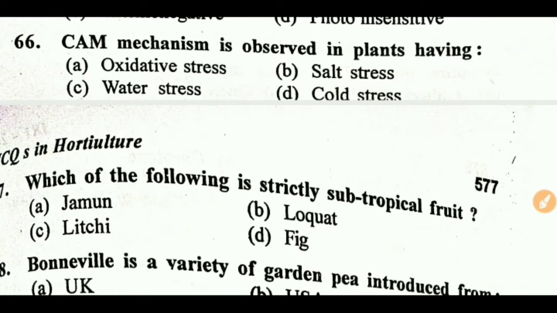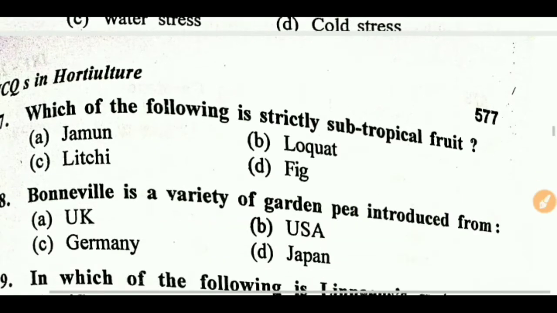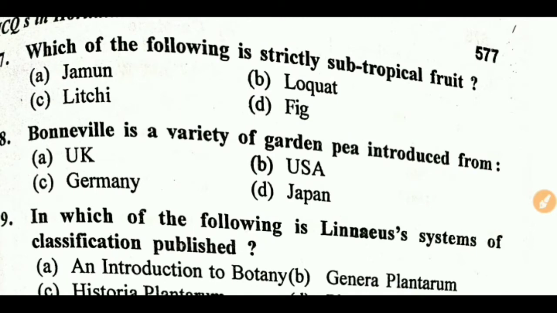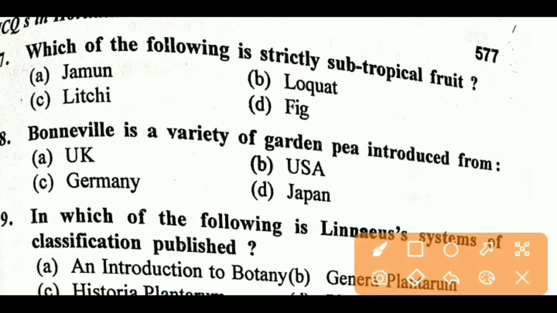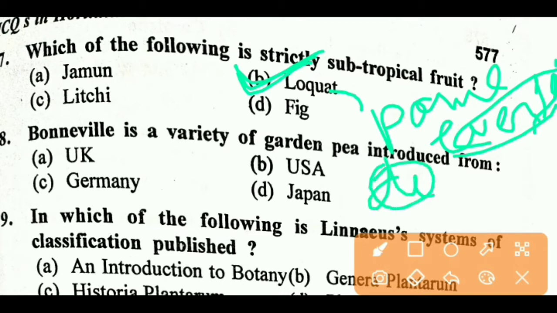CAM mechanism is observed in plants having. Right option is C, water stress. Next question. Which of the following is strictly a subtropical fruit? Right answer is B. Loquat is a strictly subtropical fruit. These are the only palm fruit which are evergreen in nature, and all palms are deciduous in nature except this one. Remember this point. Next question.